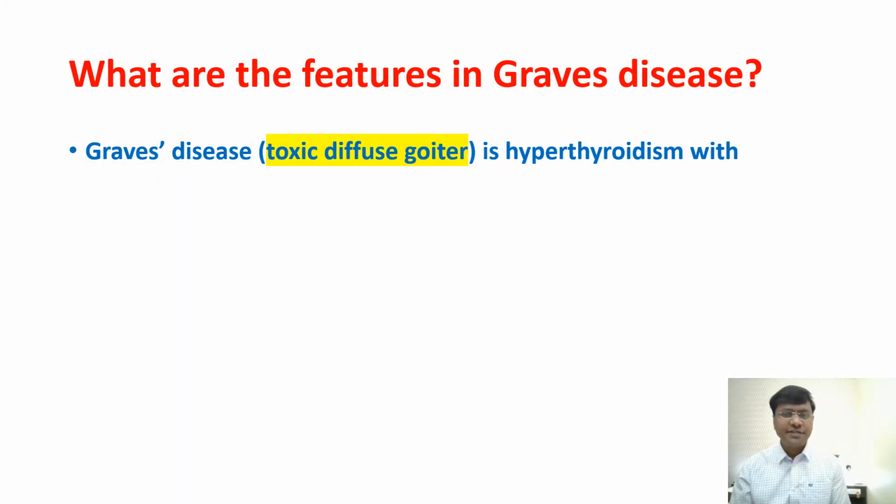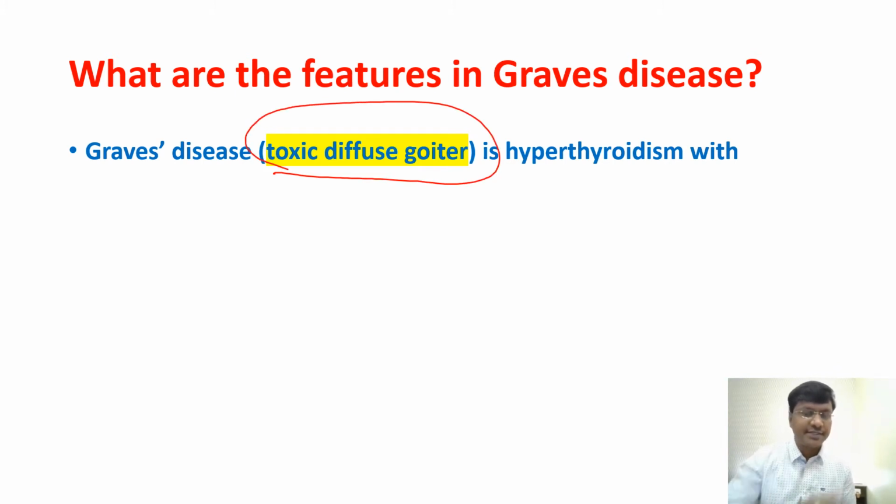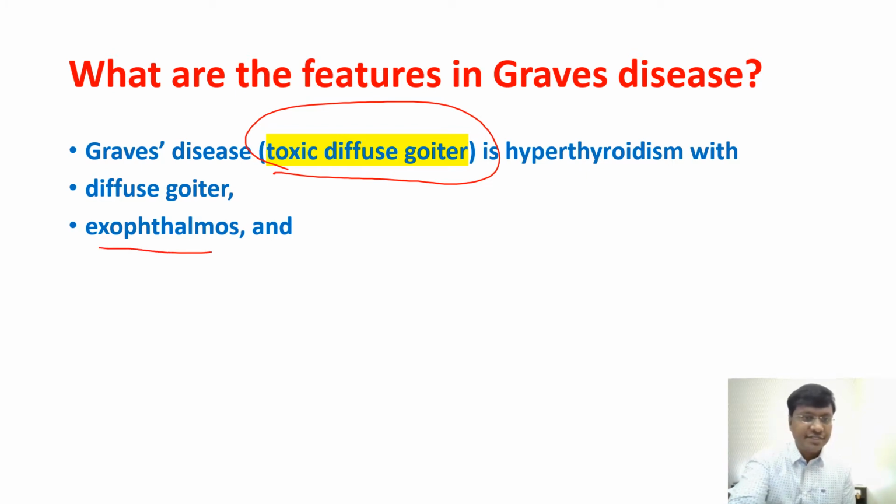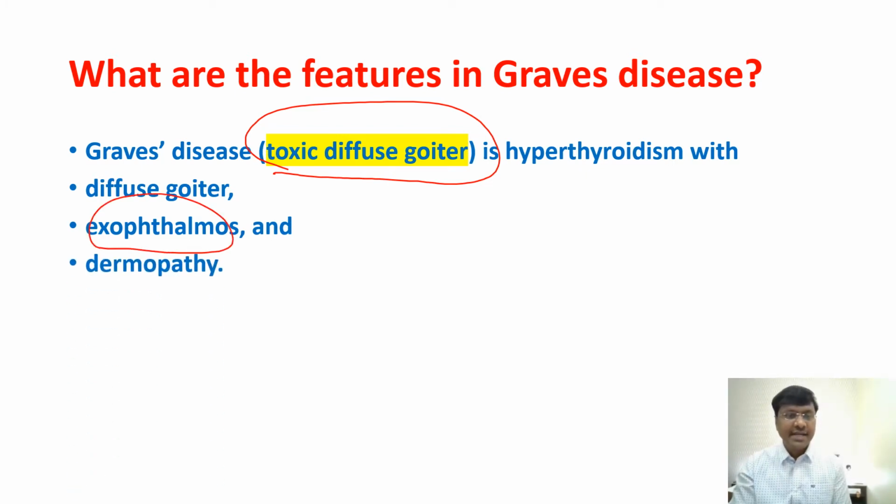What are the features of Graves' disease? As I have said, it's an autoimmune disease and it is a diffuse painless enlargement of the gland. So in these individuals, there will be a toxic diffuse goiter. In the sense, there will be enlargement of the gland and the individual will have protrusion of the eyeballs, which is nothing but exophthalmos, and then dermopathy. These are the important manifestations in patients with Graves.